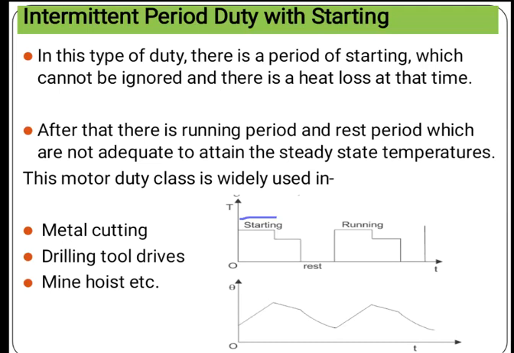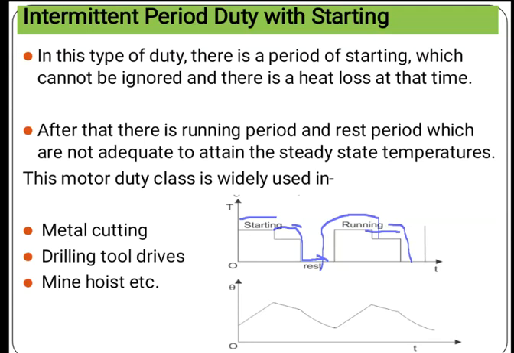After that it operates for some time and then goes down to the rest period. This is the rest period, and after that the motor runs again, operates, and then goes to the rest period. So this is the phenomenon of intermittent periodic duty with starting.